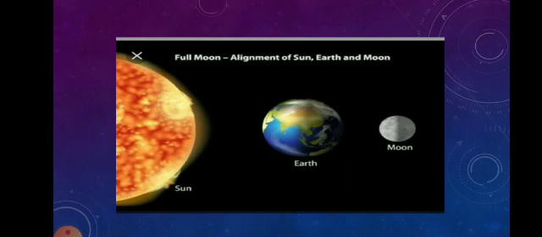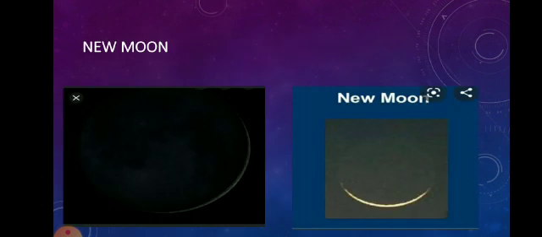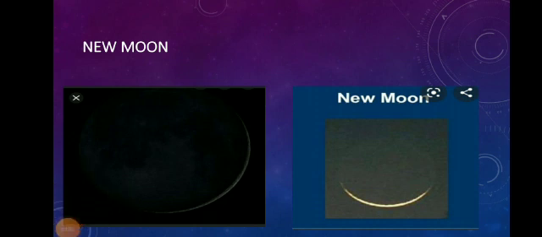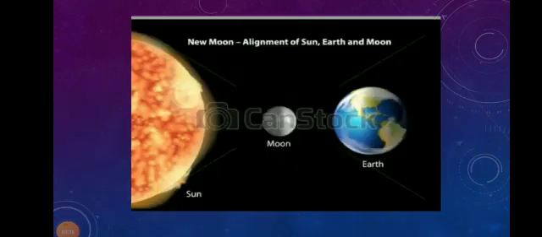Now, what do you mean by new moon? Children, we have a new moon when our moon's orbit around Earth moves it between Earth and the Sun. From Earth, the moon surface looks dark because the illuminated side is facing away from Earth. This new moon occurs when the moon is between Earth and the Sun, and thus the side of the moon that is in shadow faces Earth.